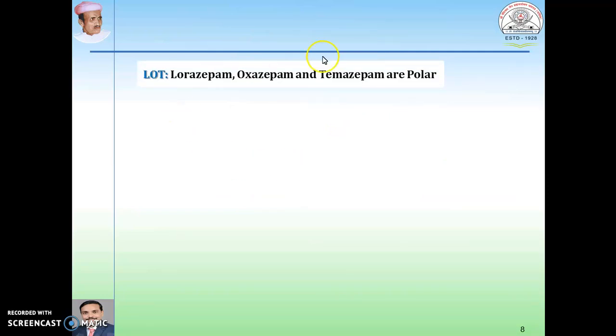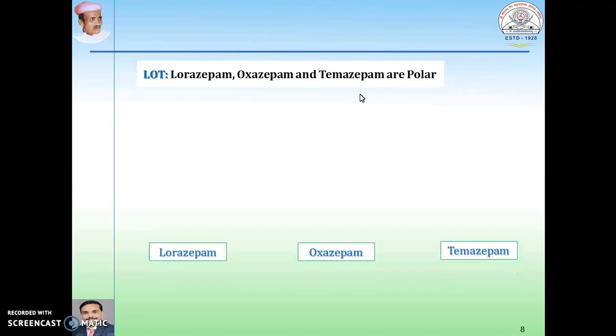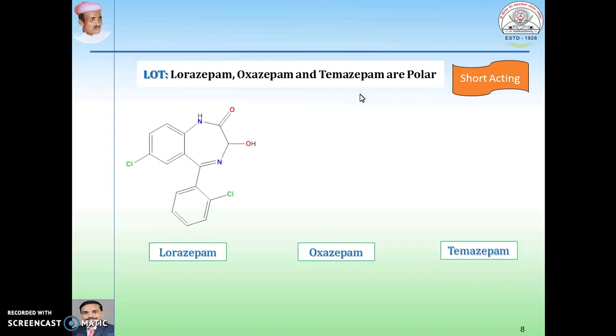The examples are LOT: L for lorazepam, O for oxazepam, T for temazepam, which are the polar drugs which contain the OH group at the third position. Let us see the structures for these, which are short acting because these drugs are polar. You can see this third position containing OH.